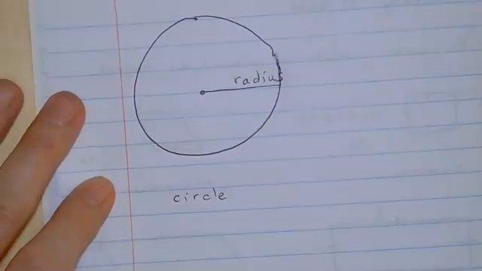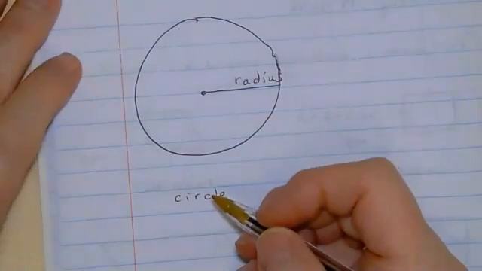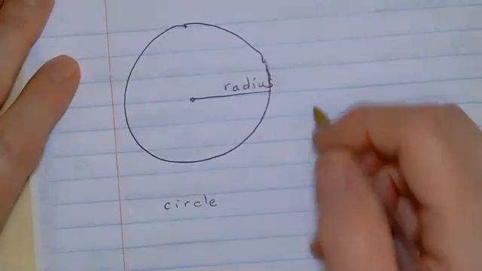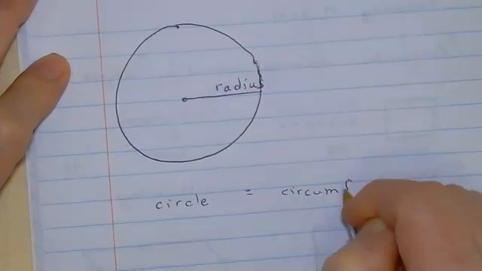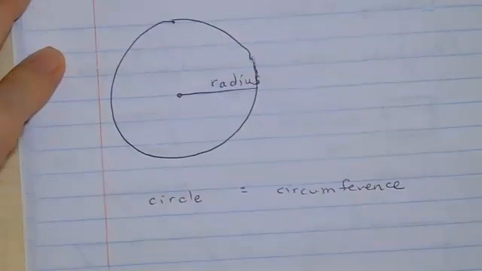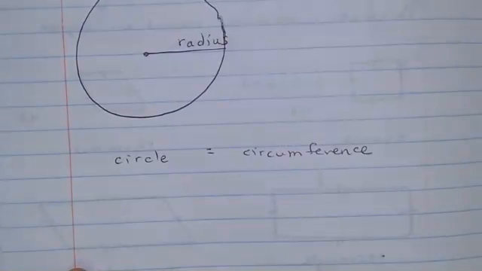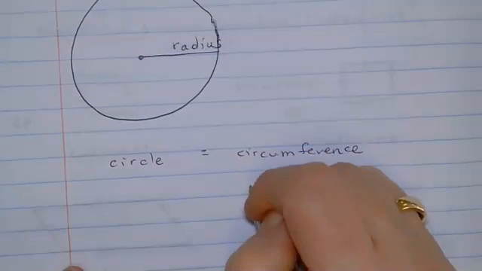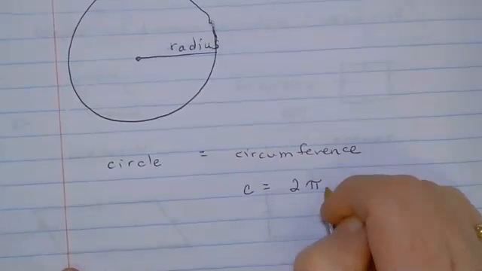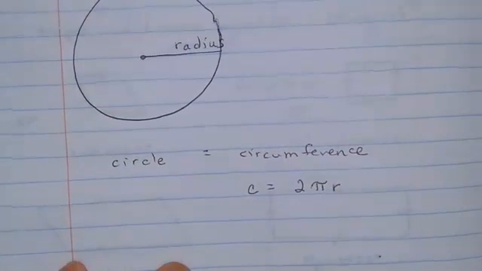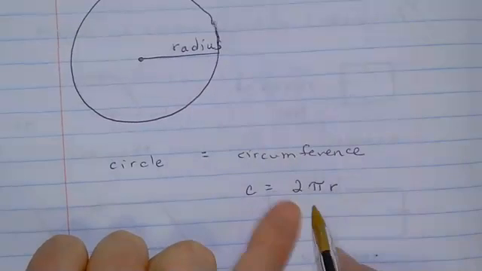The radius. So if you want to know the distance around the circle, it actually has a special name. It's not the perimeter of the circle. It's actually called the circumference of the circle. And to get the circumference, we're going to go, the circumference equals 2 times pi times r. So 2 times the radius, so 2 times whatever that is, times pi.